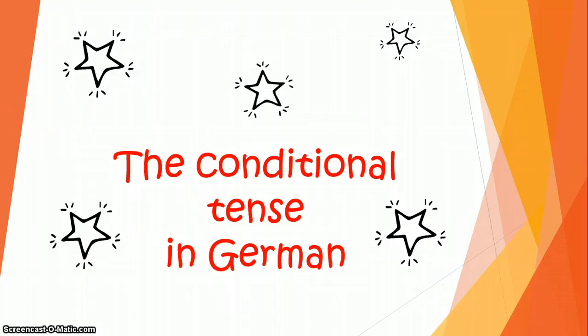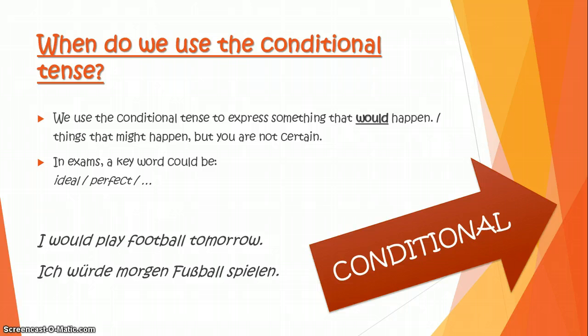So at the start I mentioned that we're also going to look at the conditional tense in German, and there is a reason that we are looking at 2 tenses in just one video, also because they're quite similar, you will notice in a minute. So when do we actually use the conditional tense? Conditional tense is to express something that would happen, things that might happen but you're not quite certain that they will.